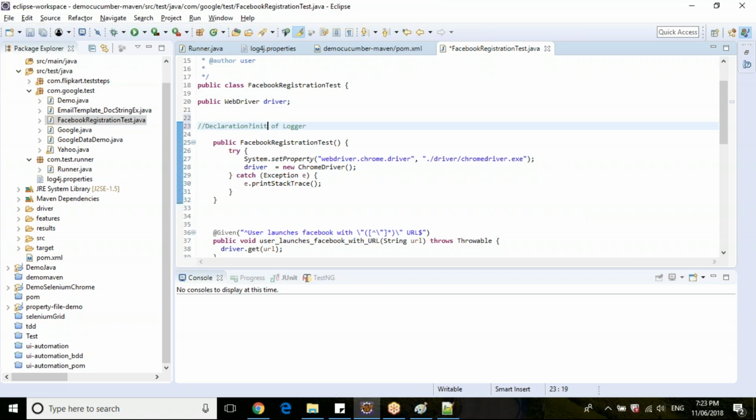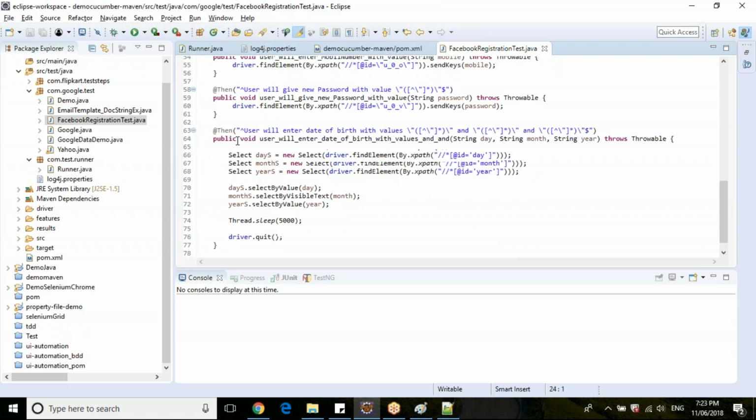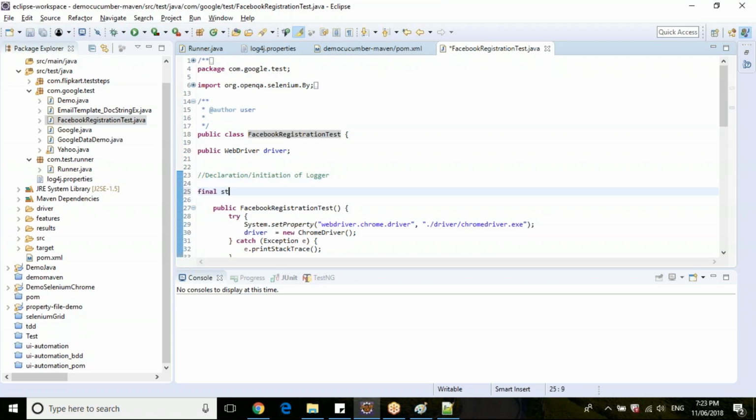Before starting the driver. Okay. So your logger will be initialized only once. That initialization will be used across your Java class, guys. Let's say this Facebook registration class. Let me copy this. So your logger will be declared like final static Logger log equal to